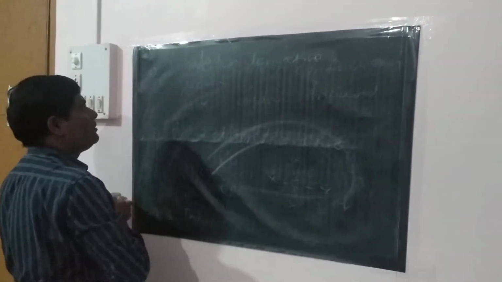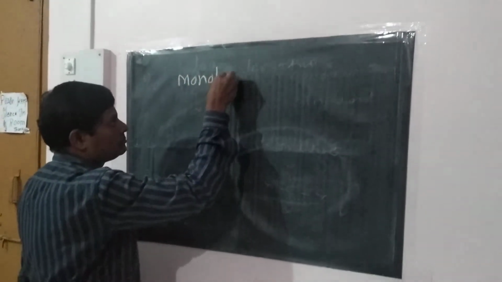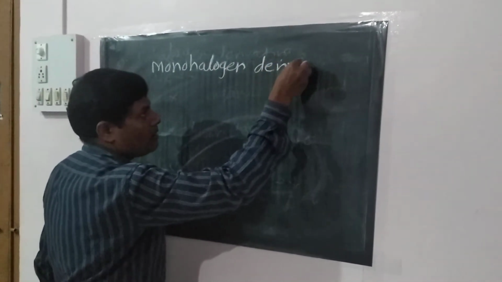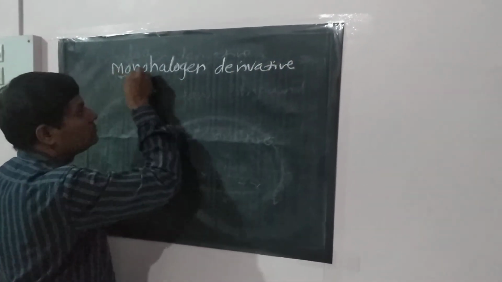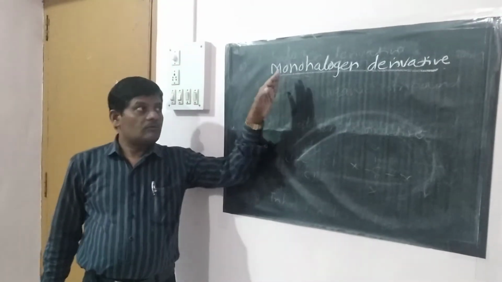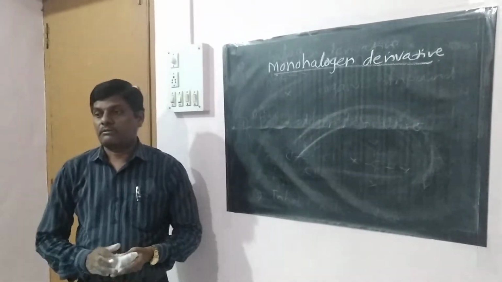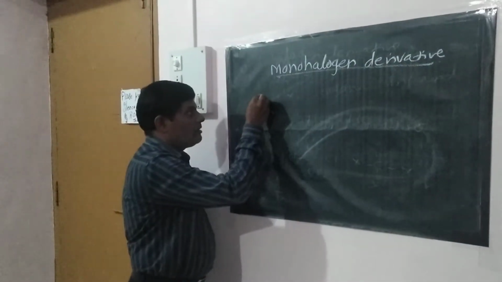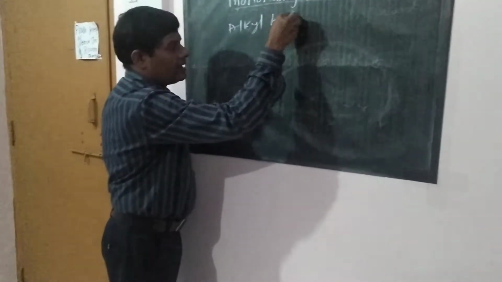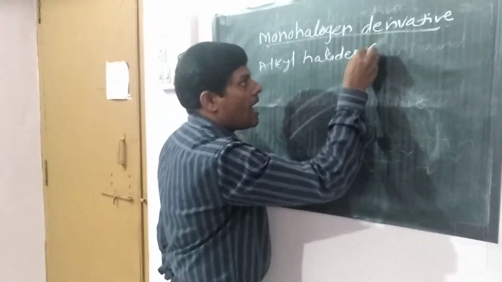So for these halogen derivative alkanes, first is the monohalogen derivative. Mono means only one halogen atom is present in this compound. Monohalogen derivatives are also known as alkyl halides, or haloalkanes.